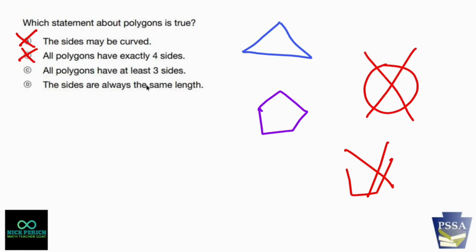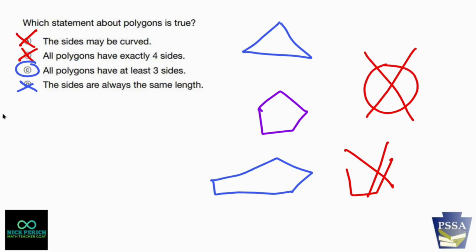The sides are always the same length? Well, no. I mean, I can make a polygon that looks like this real quick. Bang, bang, bang, bang, bang, and that's a polygon. Okay, so no. So all polygons have at least 3 sides.